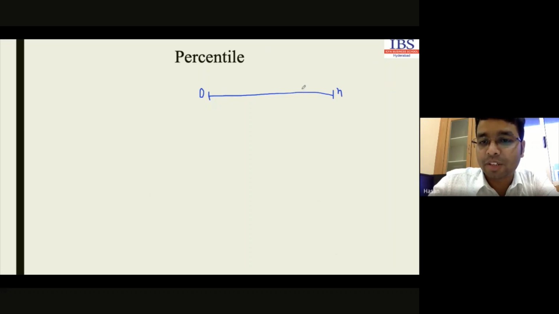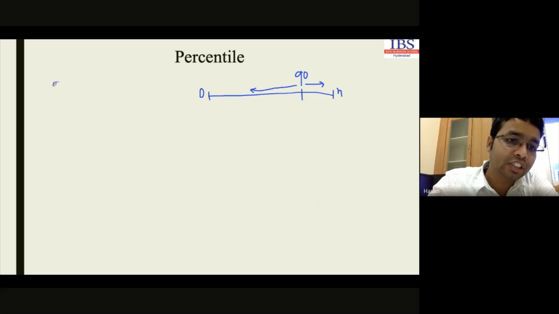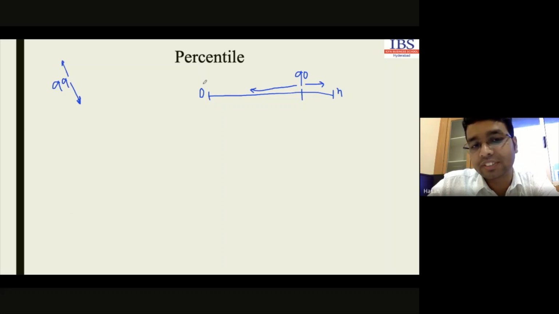There is a difference between percentile and percentage. 90 percentile indicates that 90% of the population will be below this point and 10% will be above this point. You must have heard the term 99 percentile in CAT. That means 99% of candidates will be below his position and only 1% will be above his position. So this is the concept of percentile.